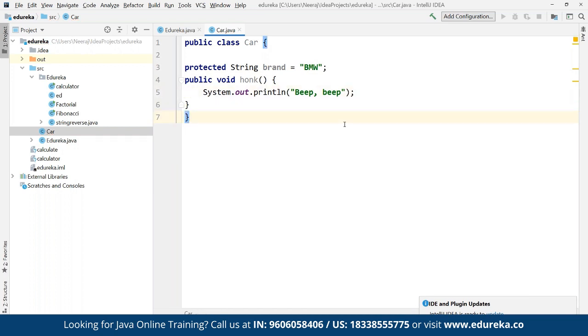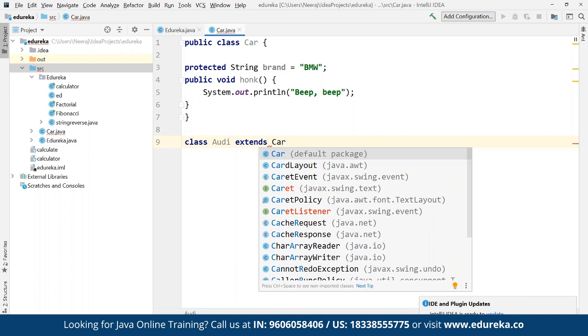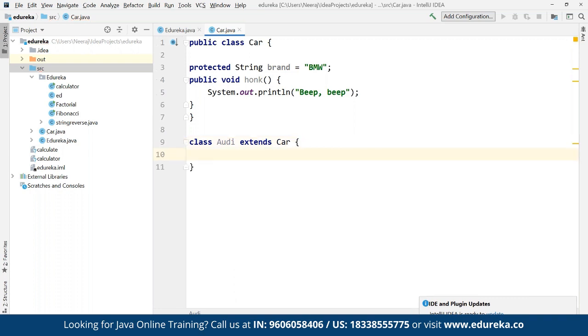Now we can create another class. So here we can define the class as car1, and now we can define car1 to extend the car class that we have created. Suppose we have a property defined here for some other car or some other brand. Suppose here we have a car class defined as Audi as well, and here we can extend this to the car class that we have created. Now in here we can define the properties for the class.